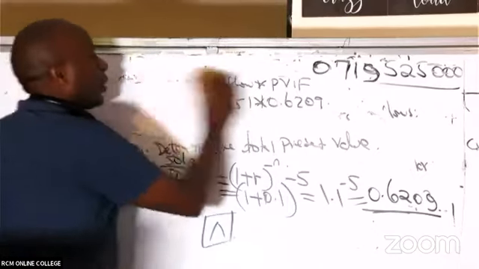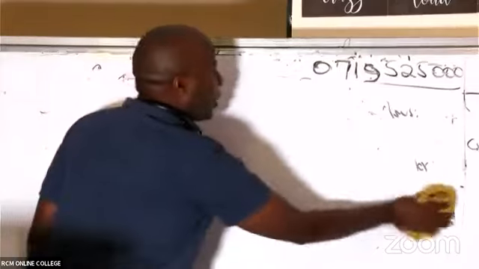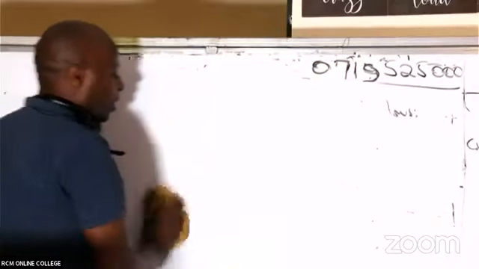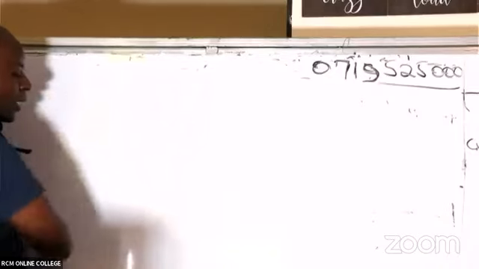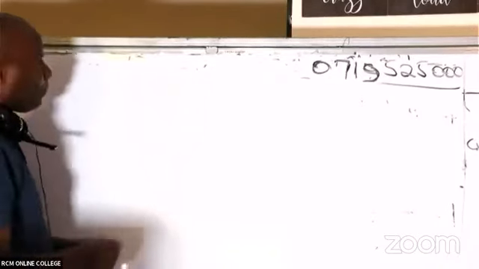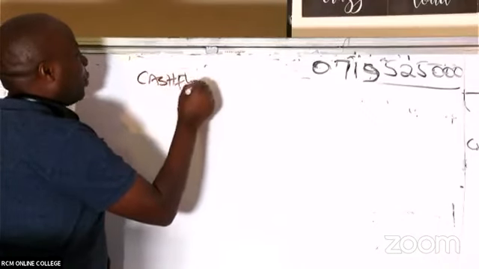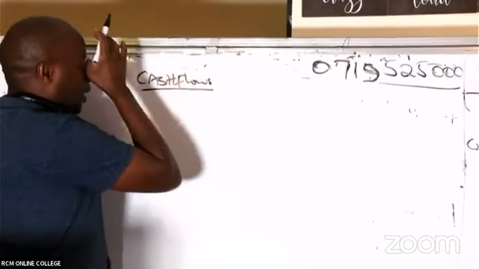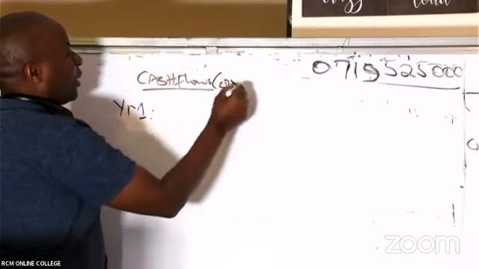Now, ladies and gentlemen, please listen. How about this one? Now we have, in this case here, Mr. Karuki's cash flows. Mr. Karuki has gone into some business that has got some cash flows. And these are the cash flows from Mr. Karuki's restaurant. So we have year one in thousands.